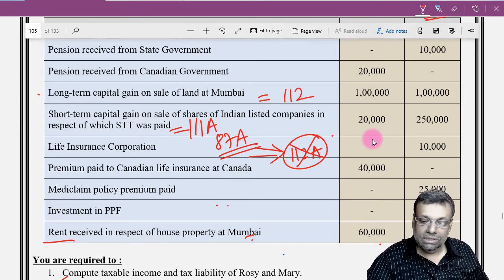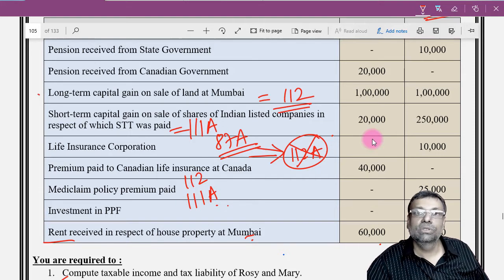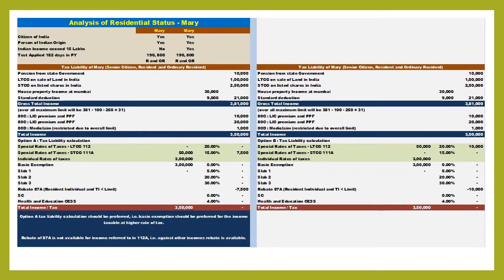So both sections are eligible. I repeat, both 112 and 111A are eligible for the rebate under section 87A, where your income is less than the limit provided for the rebate. But had it been the case of section 112A, then you would not be eligible for rebate under section 87A. One of the very, very valuable points.